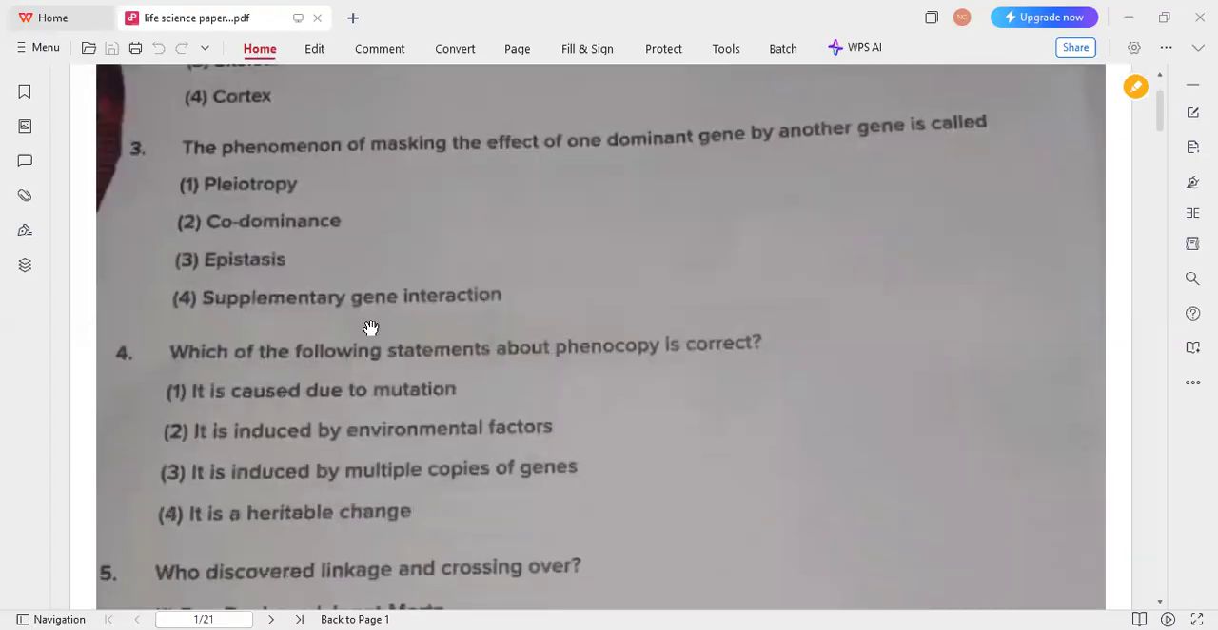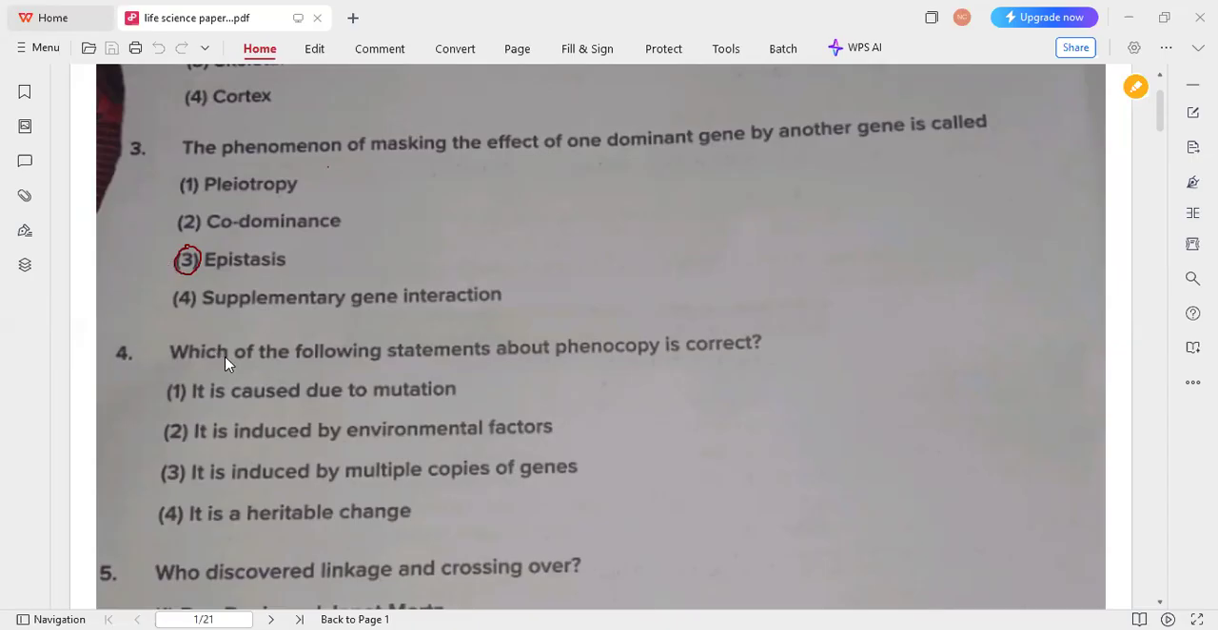Okay, so next, third question. The phenomenon of masking the effect of one dominant gene by another gene is called option 3, epistasis. So this epistasis will hide the effect of another gene. That is, one gene hides the effect of another gene.